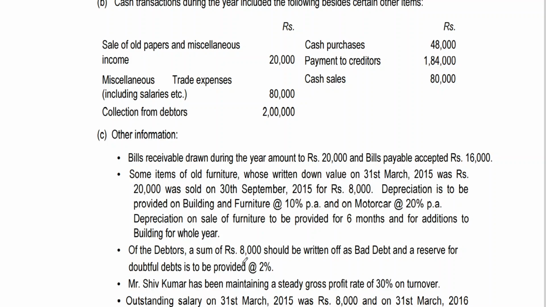You learn this in adjustments. But my dear friends, here since we have opened a debtors account, 8,000 rupees will be taken to debtors for finding out closing debtors. The second effect will be adjusting in debtors account. So bad debts will go to P&L account. Provision for doubtful debts you can calculate directly on closing debtors, which you are going to get by opening the debtors account. That 2% we should debit to profit and loss account, and that should be deducted from sundry debtors.